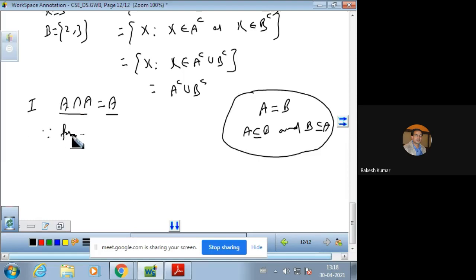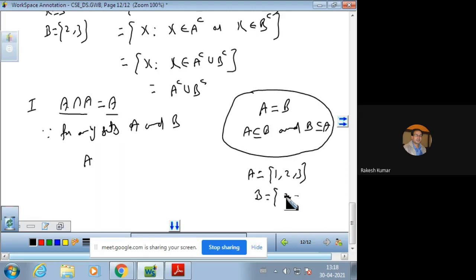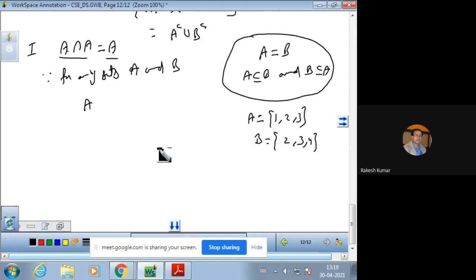Now, for any sets A and B, it is clear that this is a general phenomenon. If we have any two sets A and B, suppose A is 1, 2, 3 and B is 2, 3, 4, it is clear the intersection of A and B is 2 and 3.